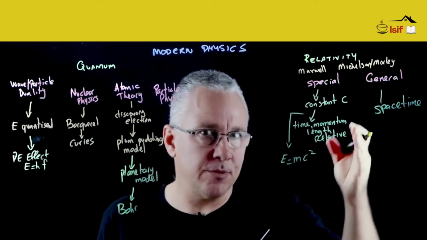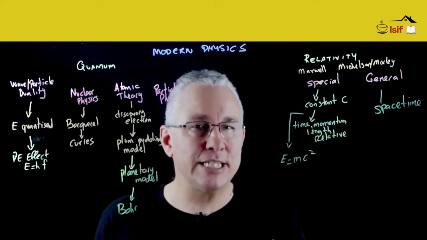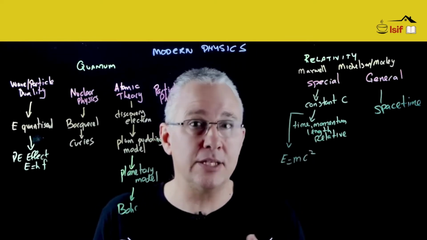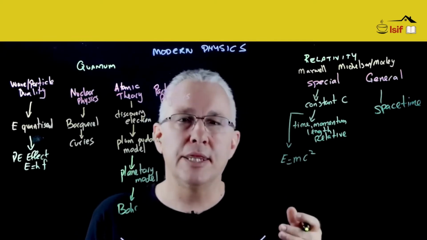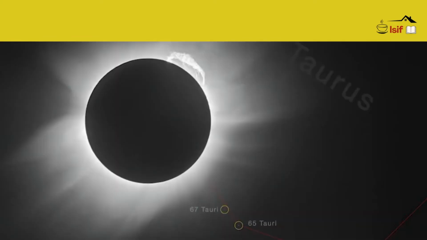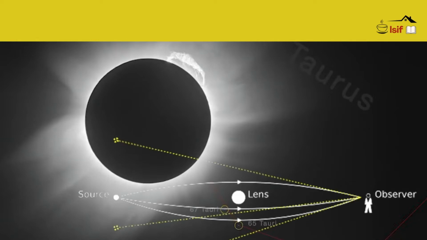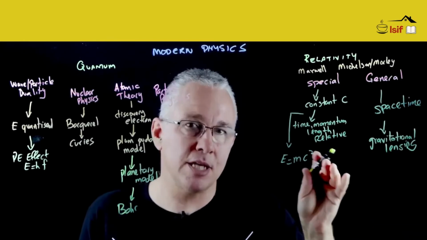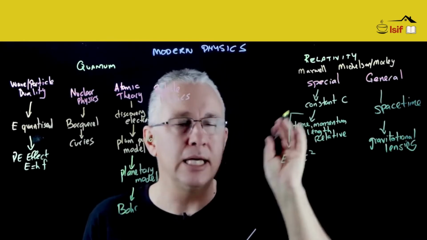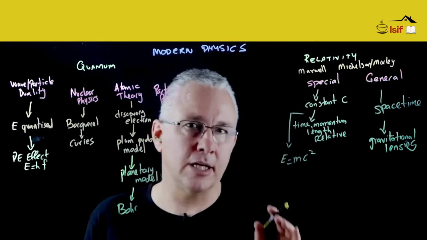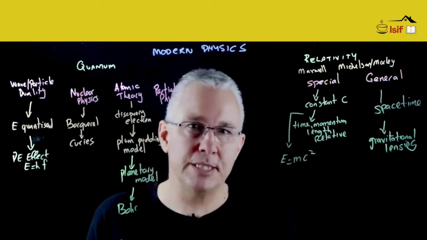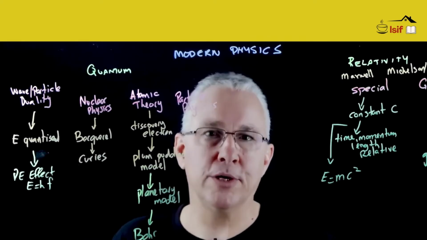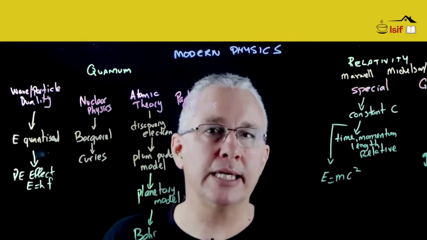Now, what's the evidence for this space-time? Well, not long after his development of the general theory of relativity, there was a solar eclipse, which was necessary to see if light from a distant star behind the sun could be distorted by the gravitational effects of the sun. And so what we now have is this concept of gravitational lensing. By the time we get to 1919 and 1920, we have a confirmation of Einstein's theory of relativity through this particular evidence right there. Also occurring roughly around this time were two other key experiments.